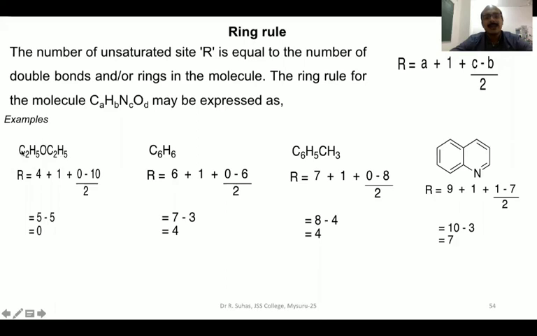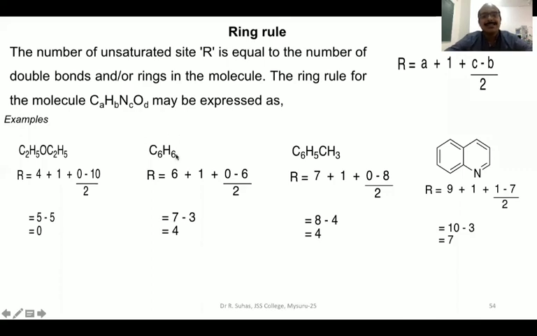Definitely diethyl ether has not got any unsaturation. It has not got a ring also. That's why the ring rule or double bond equivalent is coming to be 0. So if the double bond equivalent is 0, then you can straight away say that unsaturation is absent in the compound, a ring is also absent in the compound, and it may be an aliphatic chain system. And definitely this diethyl ether is an aliphatic compound.